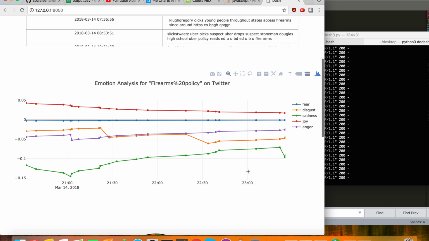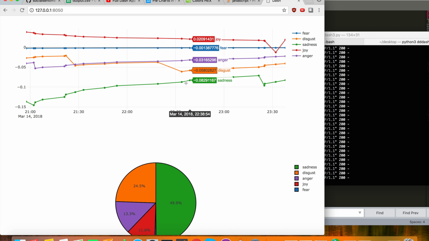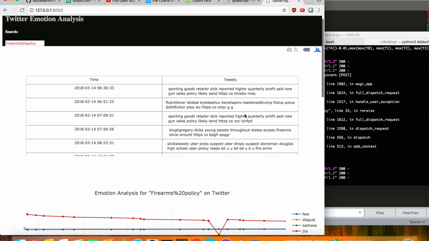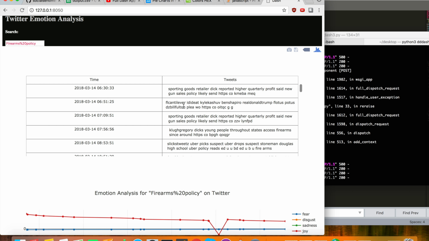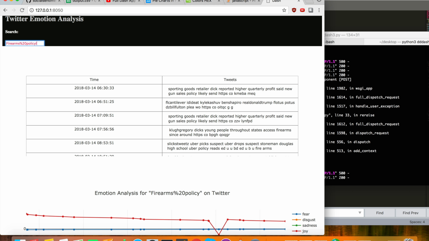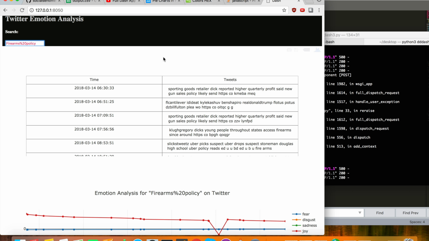On this graph, you can see time down there, and you can go to the timetable and look up the corresponding tweets at that time. In the future, this will not only be firearm policy, this will be a searchable term. You will be able to type anything in here, but at this time, it will just be firearm policy.